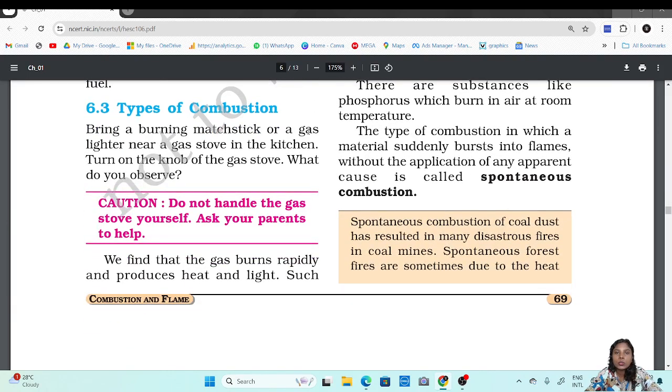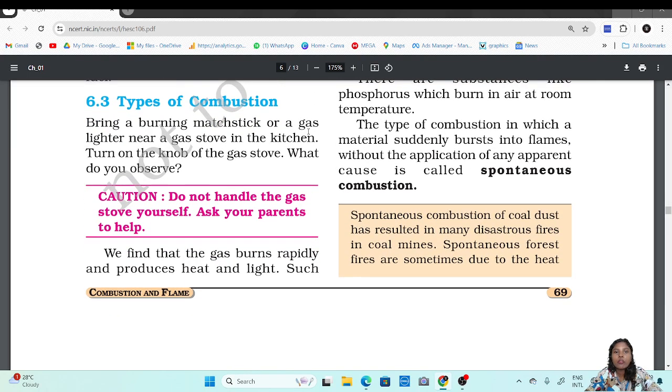Now there are also various types of combustion. Bring a burning matchstick or a gas lighter near a gas stove in the kitchen and turn on the knob of the gas stove. What do you observe? When you turn on the gas stove and bring a lighting matchstick, immediately the gas stove will catch fire. So why does this happen?